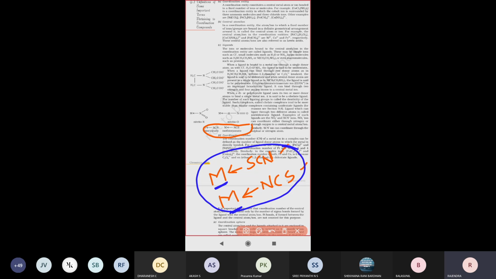The major difference is that the central metal atom is the same in both cases, but the position of the ligand binding is different. Here, sulfur and the metal atom bond; that is called thiocyanate, where sulfur donates electrons.